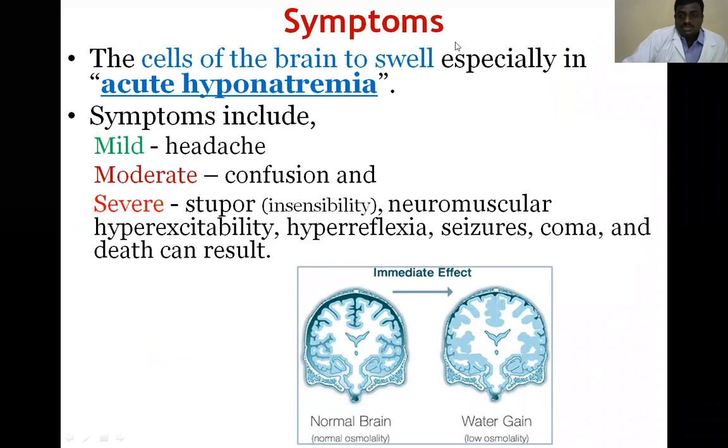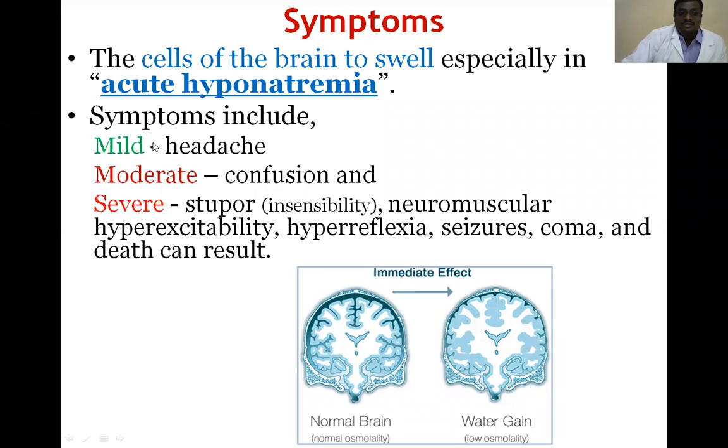What are the symptoms? Mostly the cells of the brain swell. This is the normal brain, this is the abnormal brain. The cells of the brain swell because of what? A low amount of sodium is present in the extracellular fluid of the brain. When a low amount of sodium is present in the extracellular fluid of the brain, the water present in the extracellular fluid enters into the brain cells. Then brain swelling takes place.